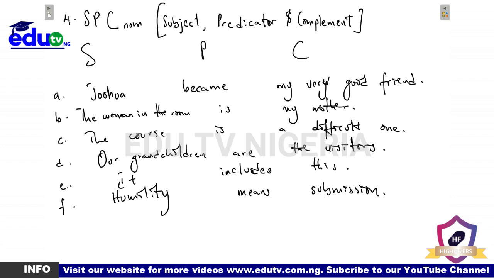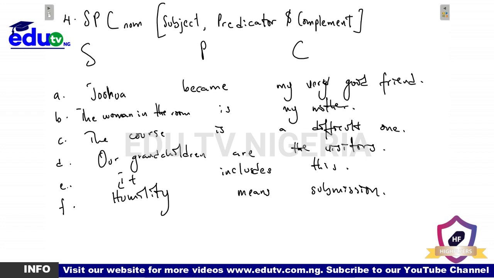Now if you look at all the complements we have, like I told you at the beginning of this class, the complement for pattern 4 is a nominal phrase or a noun phrase, and it's a complement intensive. Now, what do you mean by a complement intensive? That is a complement that refers back to an earlier mentioned item in the sentence.